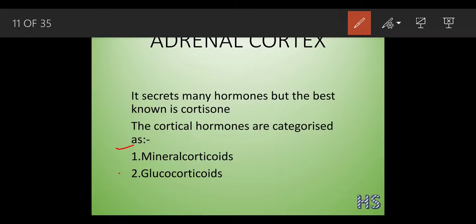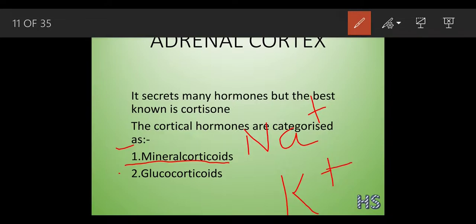So the work of the mineralocorticoids is to regulate mineral metabolism, especially of Na+ and K+. What is the function of this cortex?